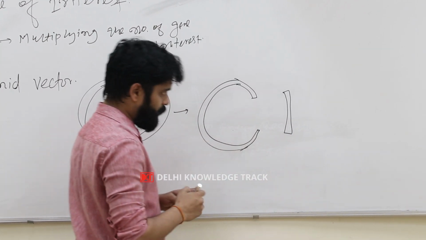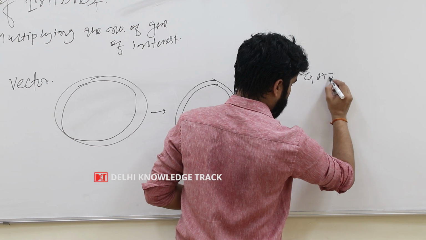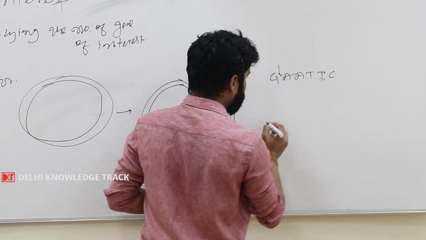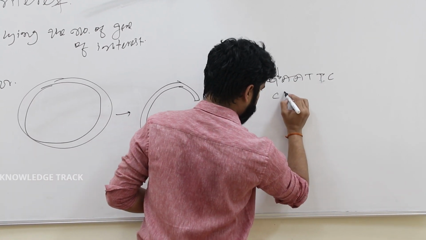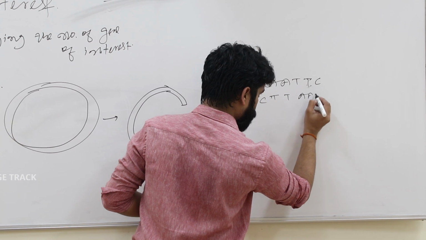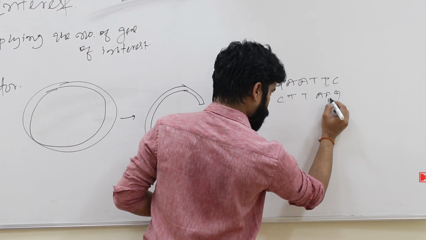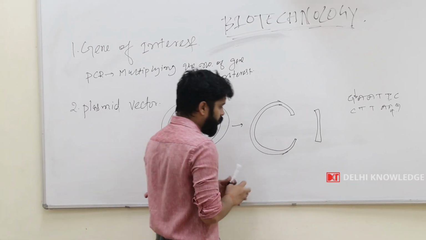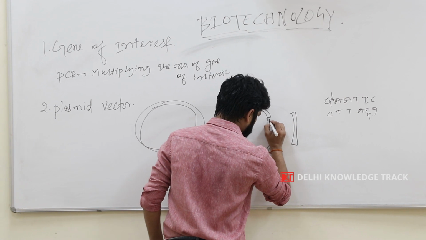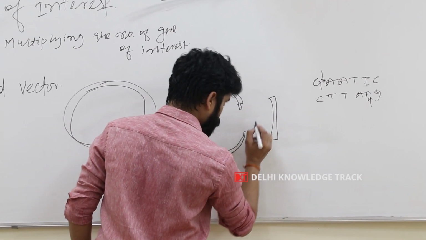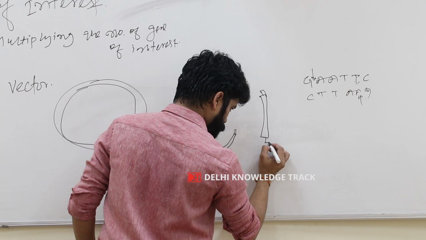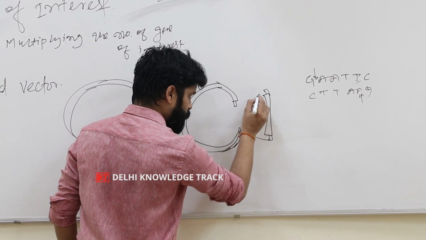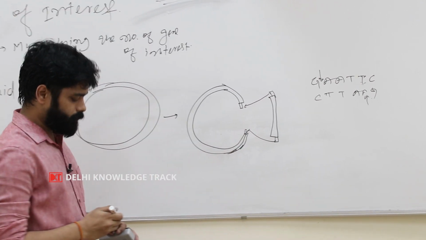And as we have seen, GAATTC will create an overhang, and this overhang is called a sticky end. So the DNA molecule here will look like this, and this end will get ligated here, and this end will get ligated here.